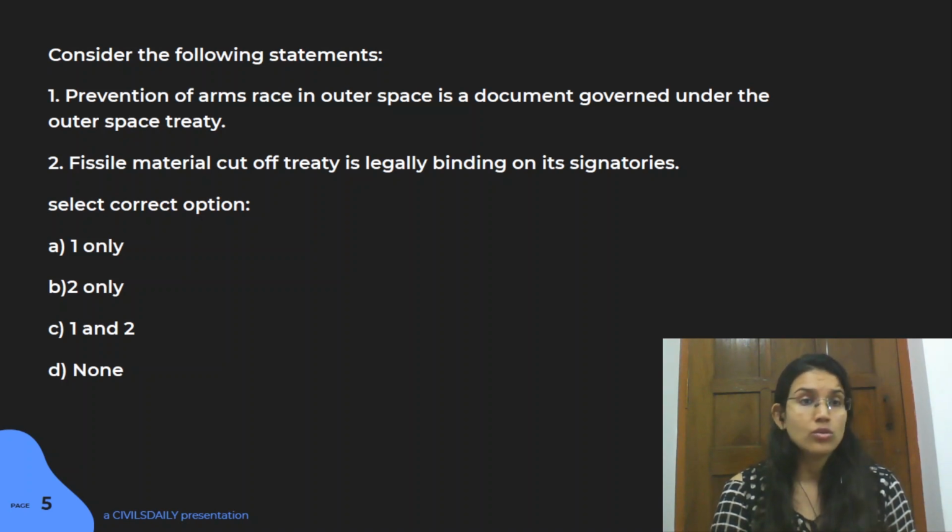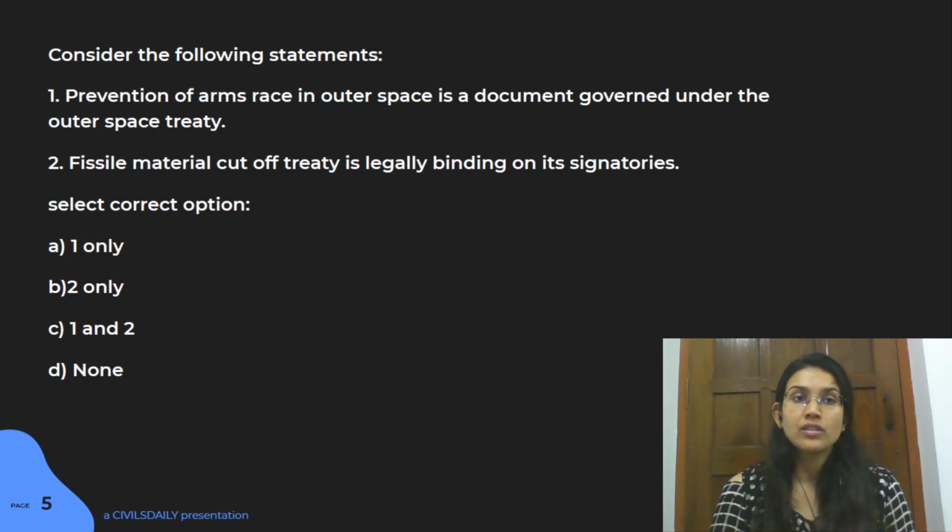These kind of questions are also important. They have been asked in your previous year question papers also. So the first thing that we're doing is prevention of arms race in outer space. This is also known as PAROS. Is a document which is governed under the Outer Space Treaty. So these are two different things, and they're asking you whether this particular document is governed under the Outer Space Treaty or not.